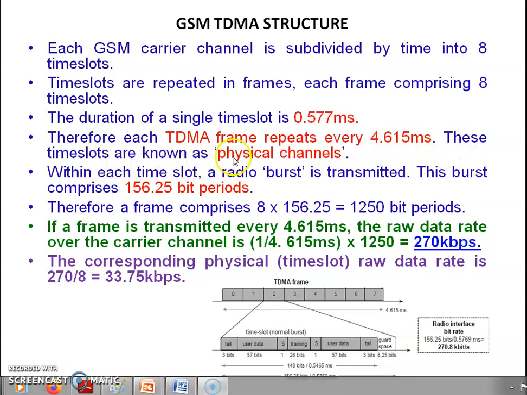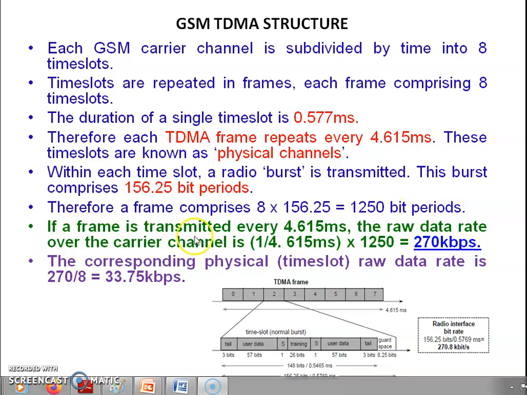These time slots are known as physical channels. So these are nothing but called physical channels. Within each time slot, a radio burst is transmitted. We will see this GSM burst in a few later sessions. But a burst is nothing but a bit sequence that is generated. This burst comprises 156.25 bit periods. Therefore, a frame comprises 8 into 156.25, which is nothing but 1250 bit periods.